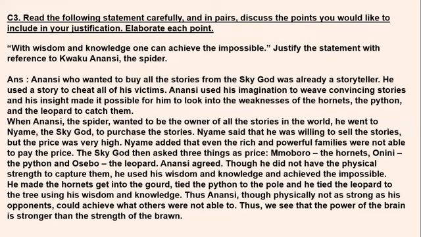Then the sky god asked for three things as a price. He said Mmboro the hornets, Onini the python, and Osebo the leopard. So Anansi agreed. Okay, I'll do it. Even though the powerful and rich families were not able to do it, I'm going to do it. Anansi agreed to it.